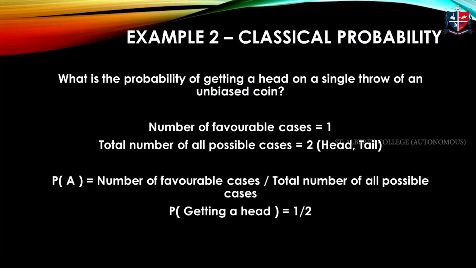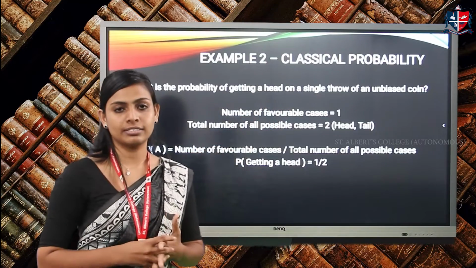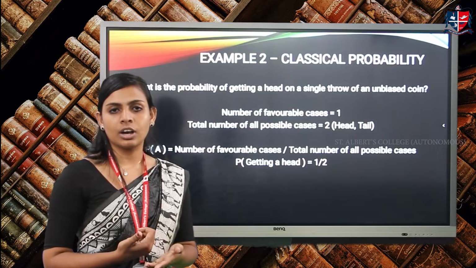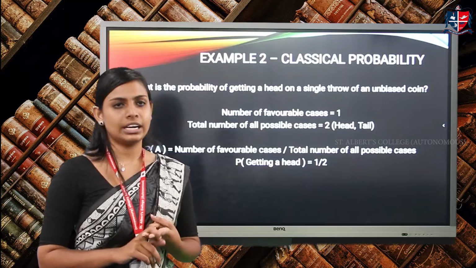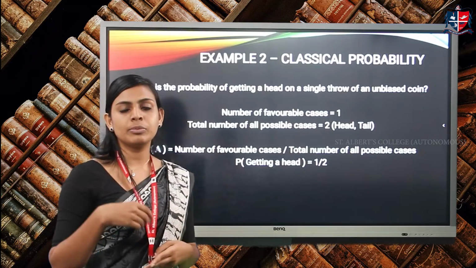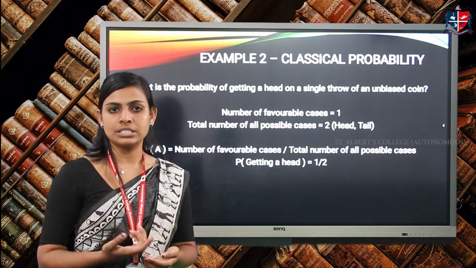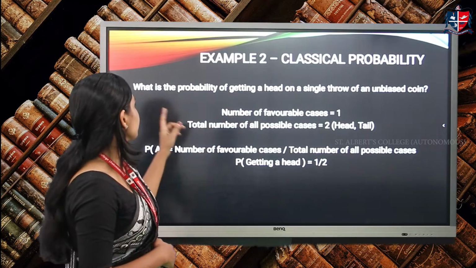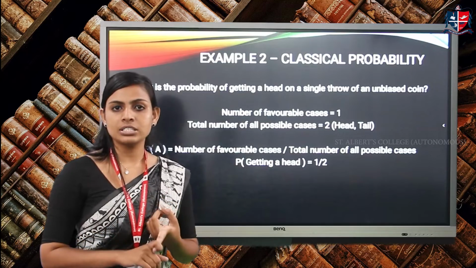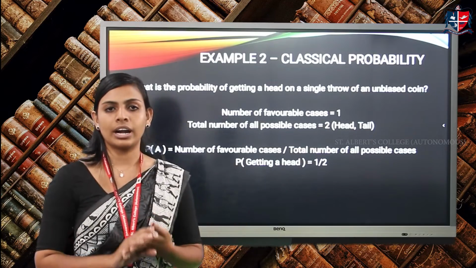We look at one more example from the classical probability approach. What is the probability of getting a head on a single throw of an unbiased coin? While tossing a coin, the only 2 possible outcomes are a tail or a head. So we know the possibilities even before the event happens, that is, even before we toss the coin. The favorable case is getting a head. There is only one chance of getting a head out of the 2 possible chances. So the probability is 1 divided by 2.